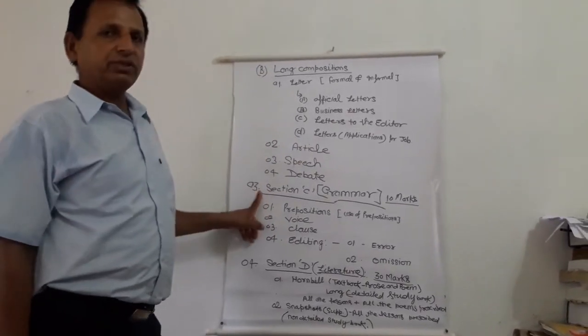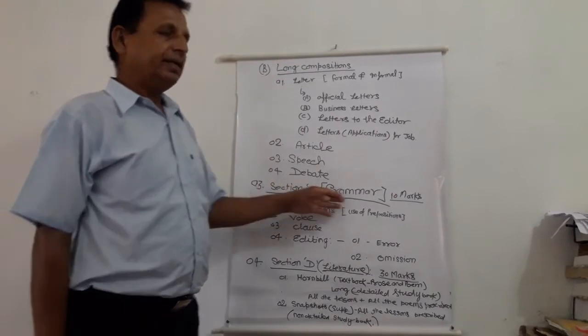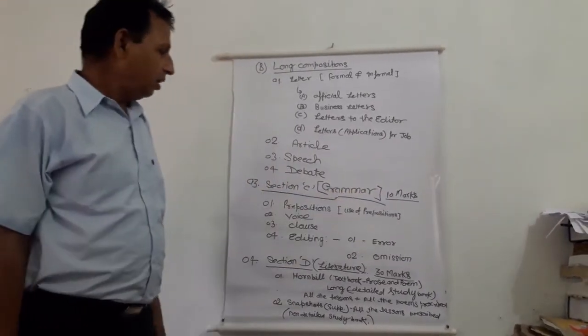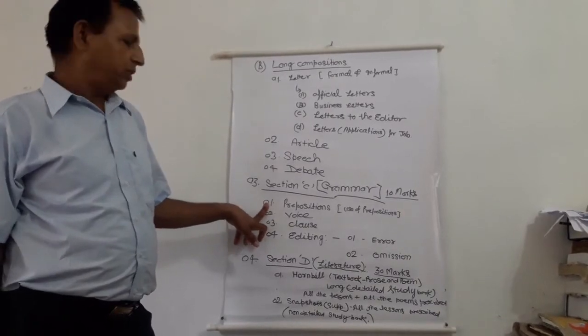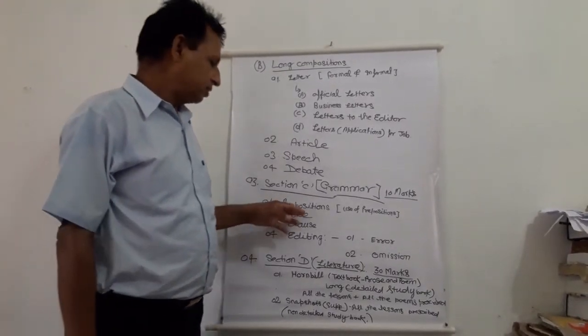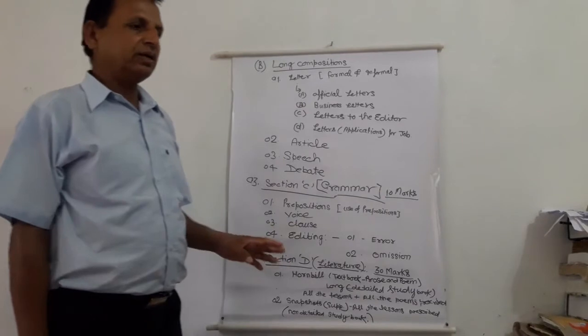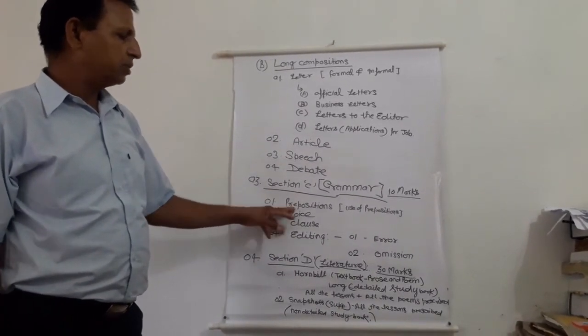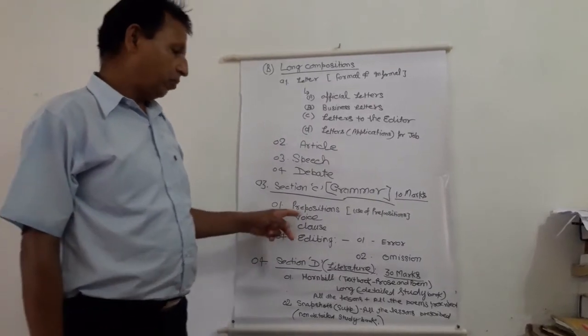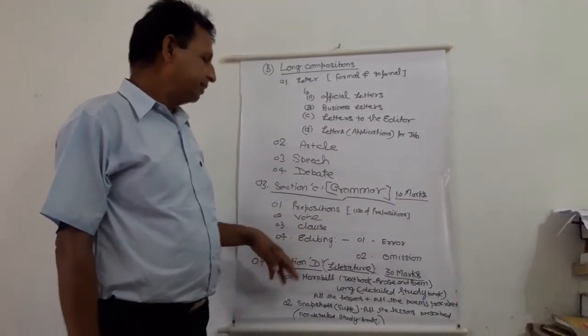Now pass on to the next section, that is section C, grammar. It carries 10 marks. As you have studied in class 10, in class 11 there will not be any certain grammar topics. But so far as the assessment of grammar is concerned, prepositions are important, voice is also important, and clauses.